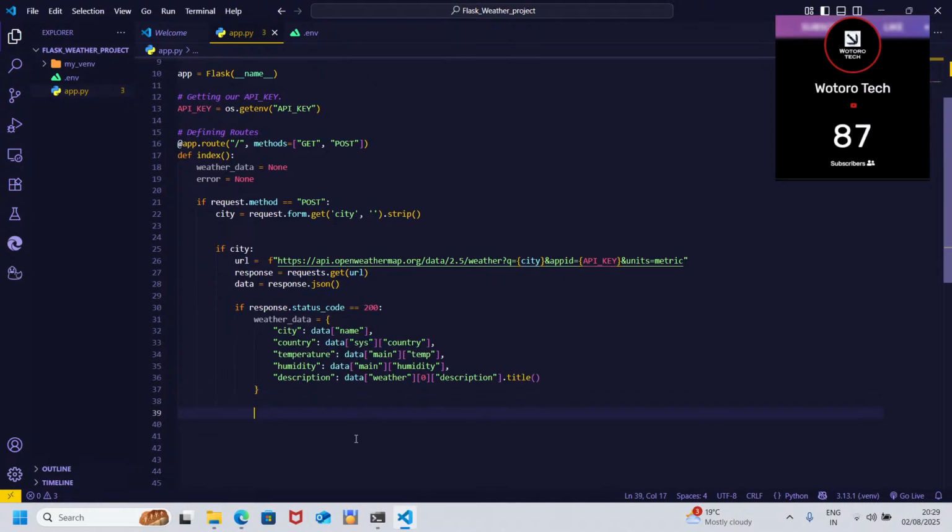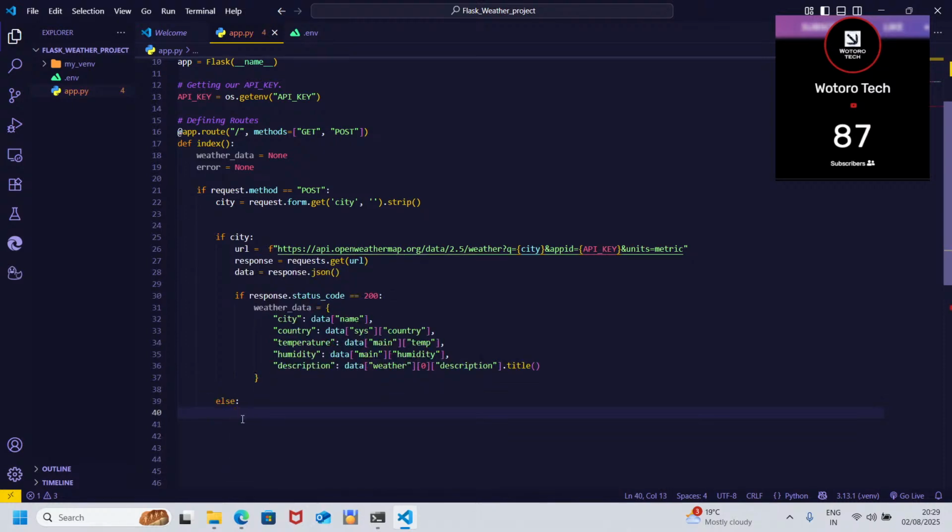Now, you see where the else comes in? It comes in from the city up there. If city, do this, or else if the user does not get a city, then our error equals data.get message, city not found.